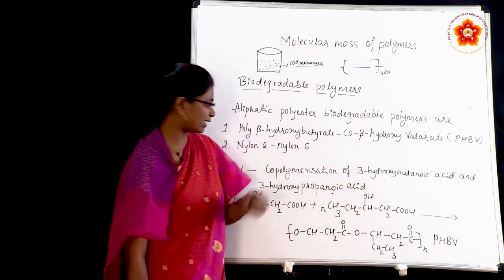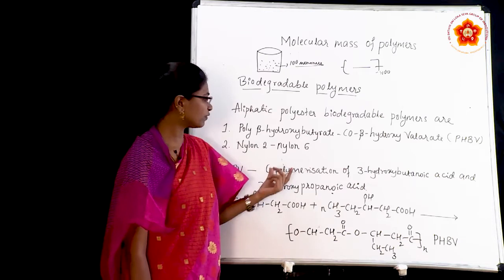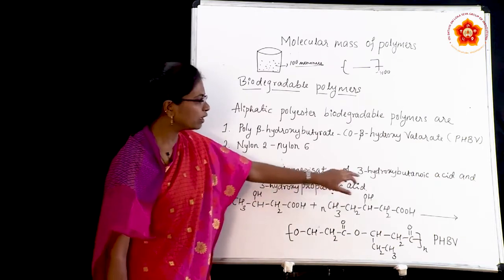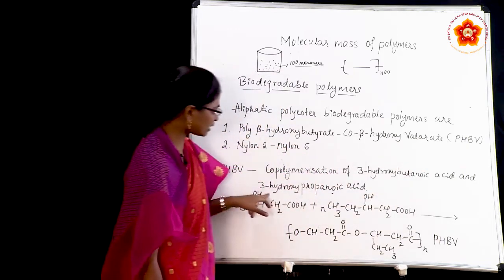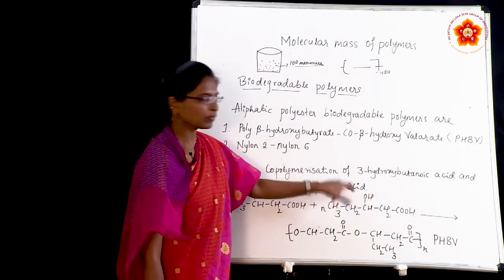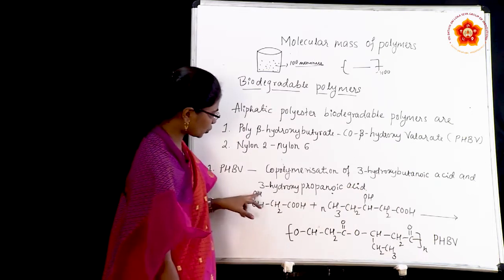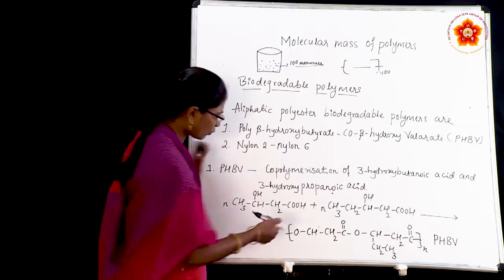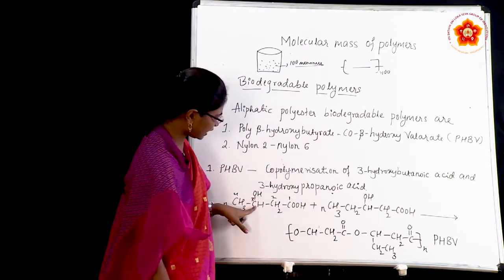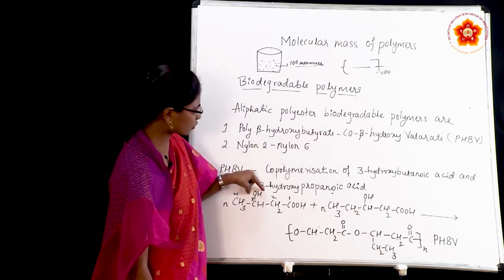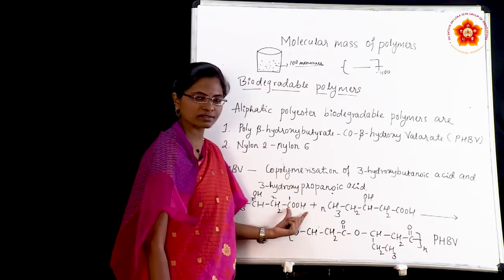PHBV is formed by copolymerization of 3-hydroxybutanoic acid and 3-hydroxypropanoic acid. The structure of 3-hydroxybutanoic acid is CH3CHOHCH2COOH, carbons 1, 2, 3, 4. At carbon atom 3 there is a hydroxyl group, and the oic acid group is present at carbon 1, that is why it is 3-hydroxybutanoic acid.